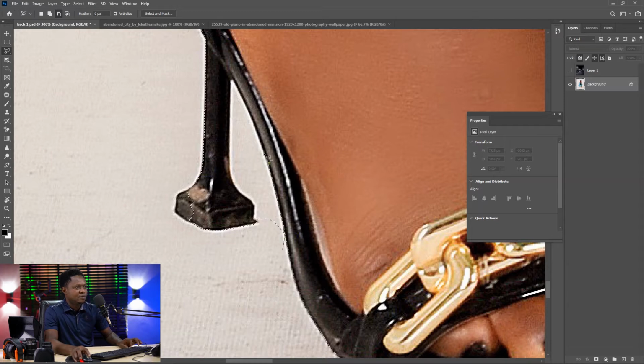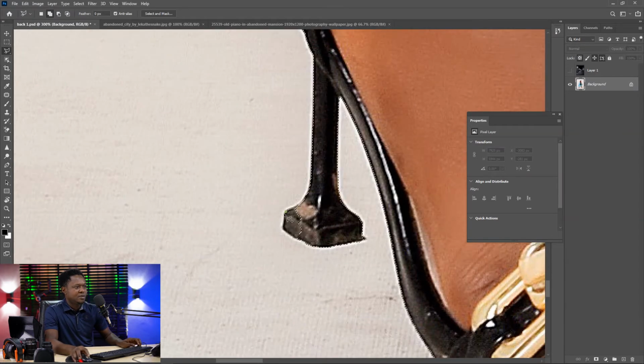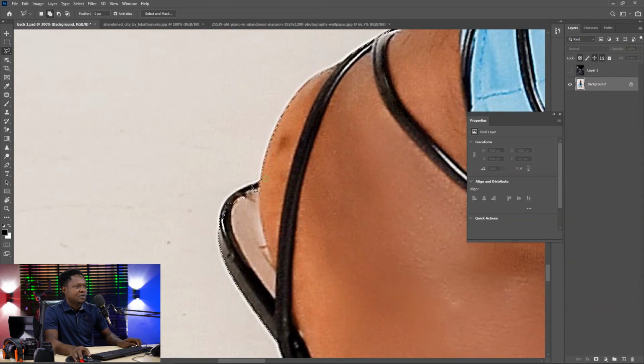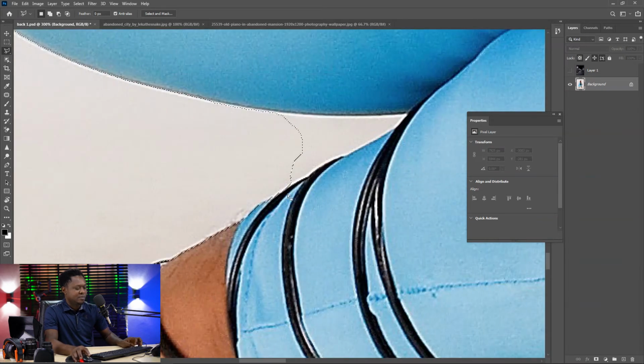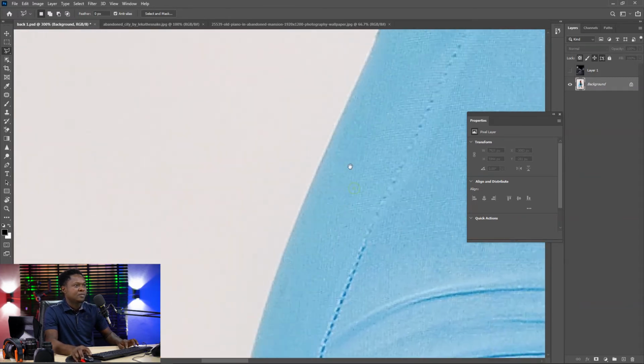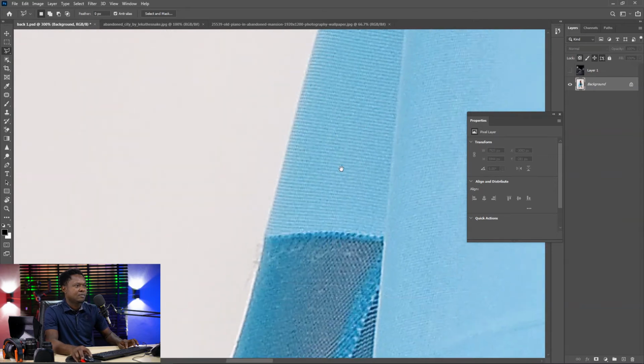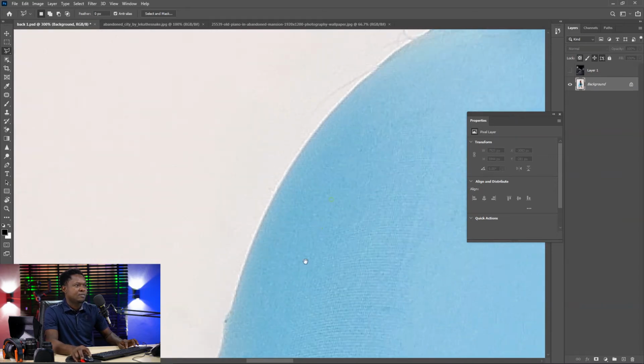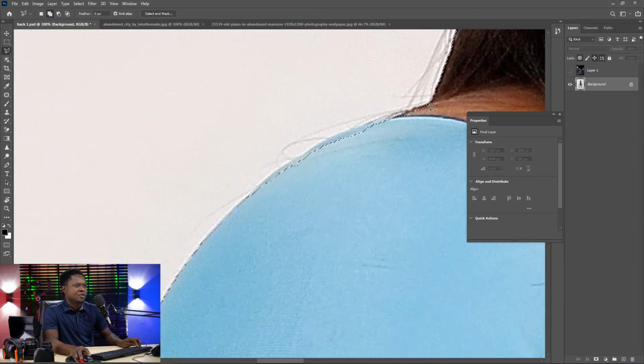Shift to add. Alt to remove. Shift to add.